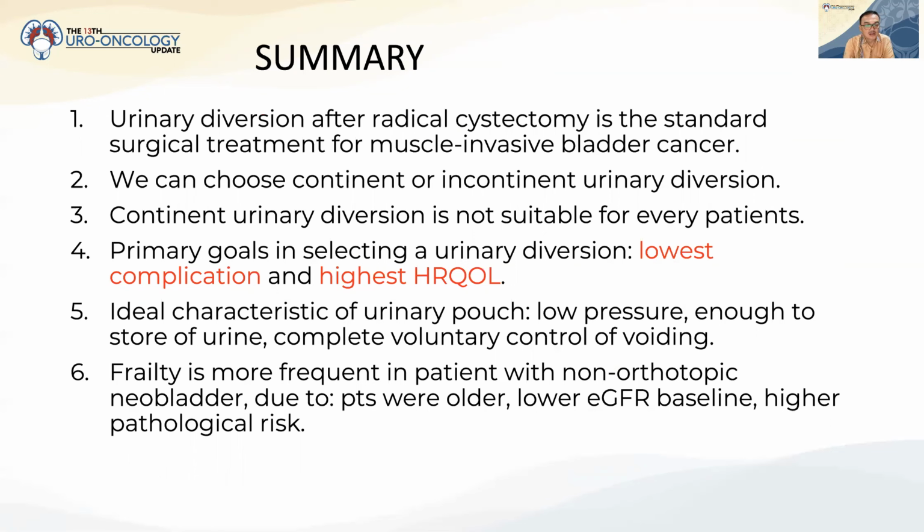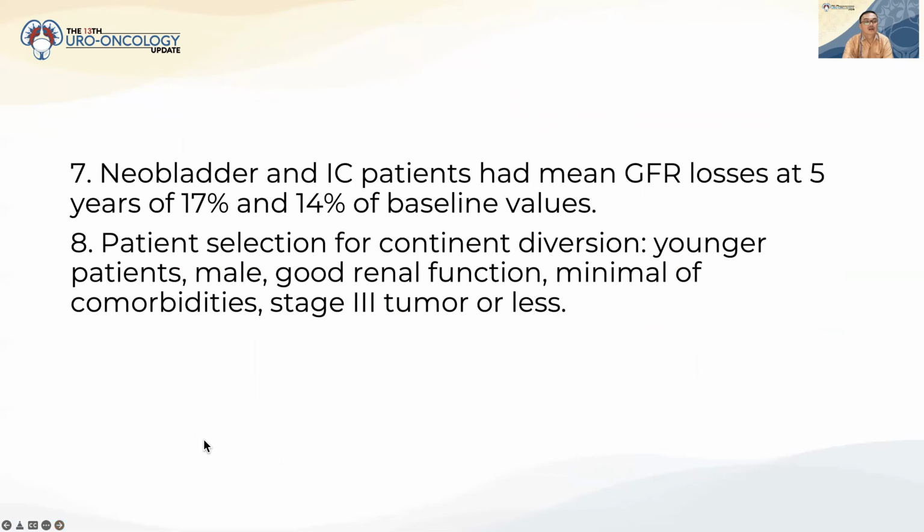And don't forget, frailty is more frequent in patients with non-orthotopic neobladder because the patients were older, with lower baseline GFR and higher pathologic risk. Others: neobladder and IC patients had mean GFR losses, but neobladder is higher, about 17%, and IC is 14% from baseline value.